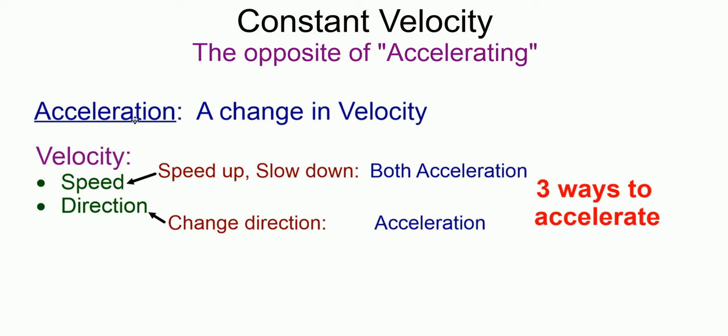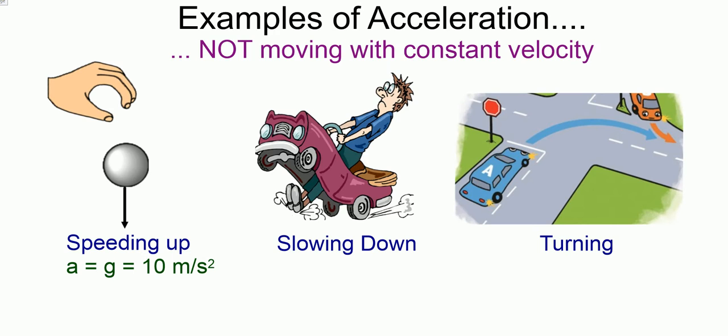Now, acceleration, as you may recall, is a change in velocity, or any change in velocity. And as you recall, velocity has speed and direction. So any change here, and there are two kinds, speeding up, slowing down, they're both acceleration. Direction, simply a change of direction, is also acceleration. Now, when you came into this course, you probably thought acceleration was simply speeding up, but I hope you know by now there's three things: speeding up, slowing down and change in direction, any change in velocity, three ways to accelerate.